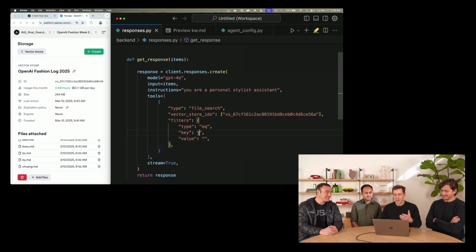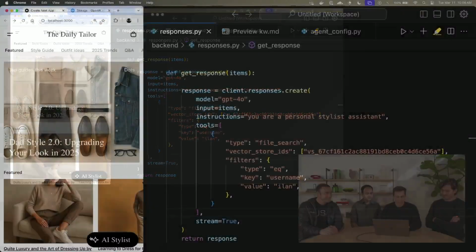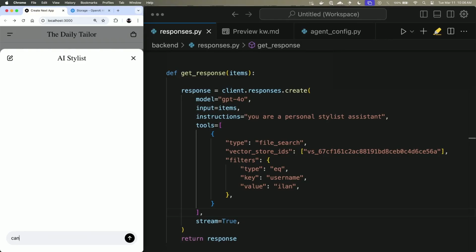And here I can actually filter down the files in this vector store to just the ones that are relevant to the person that we want to style. So in this case, let's start with Ilan. We'll go ahead and filter down to his username. And we'll come back here, and we'll refresh. And we'll say, can you briefly summarize what Ilan likes to wear?